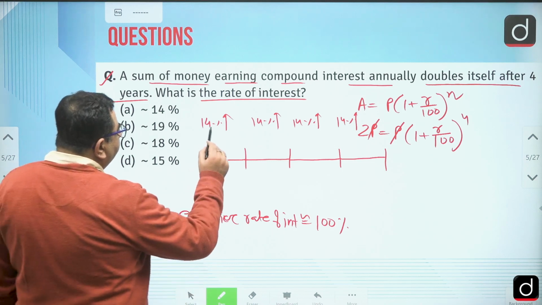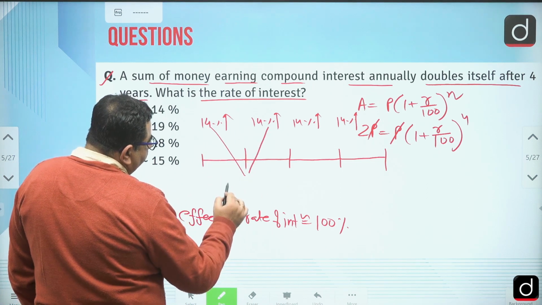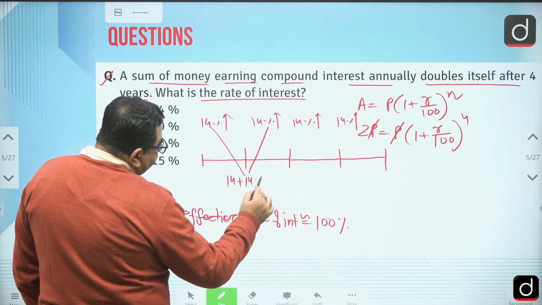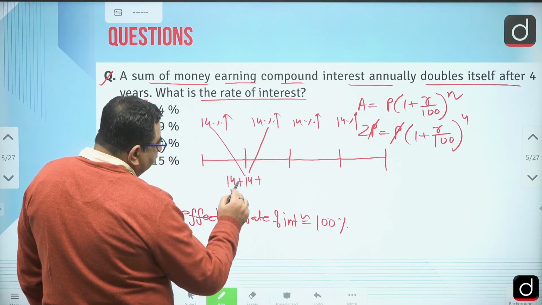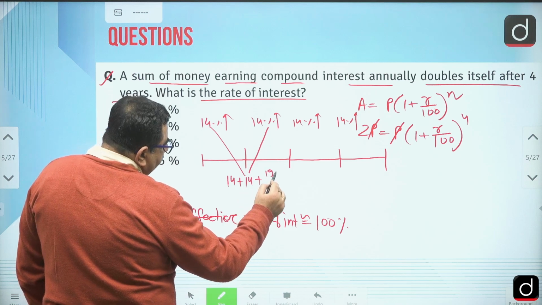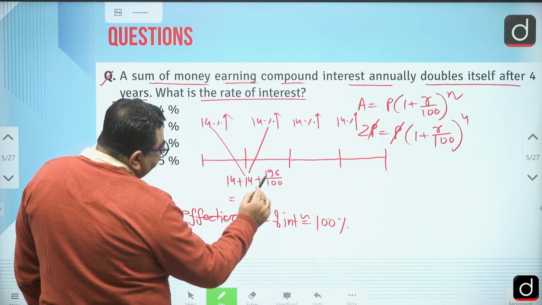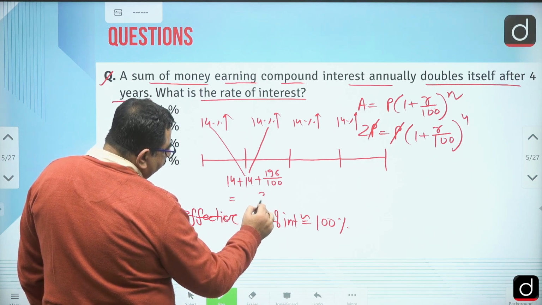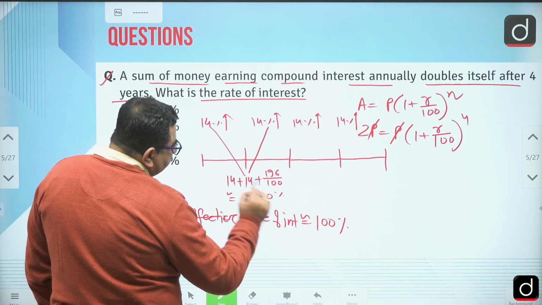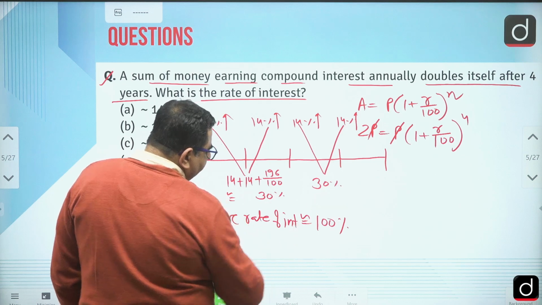So we can combine any two. Then we can say A plus B plus AB by 100. That is 14 plus 14 plus 196 by 100, so this is 28 and this is 1.96. Let's consider it approximately 2, so approximately this is 30. For these two also, 30% in the same manner.